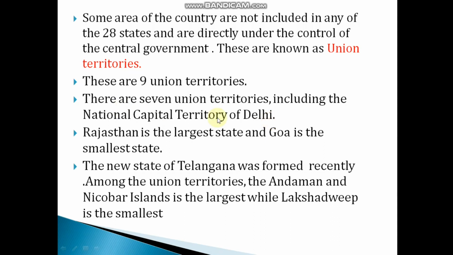Earlier there were 7 union territories, but now 2 more have been added, so in total there are 9 union territories.